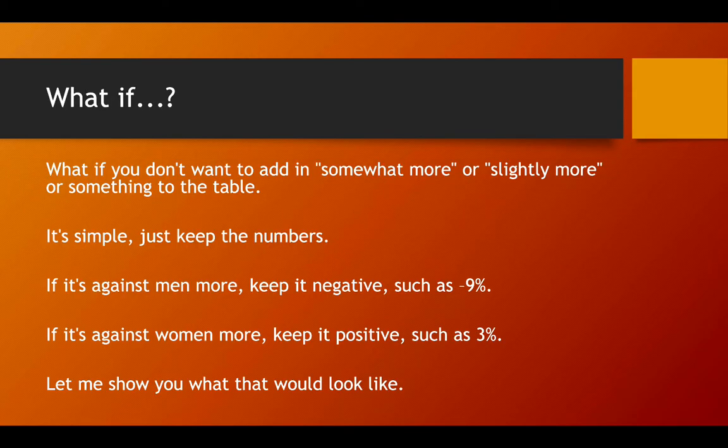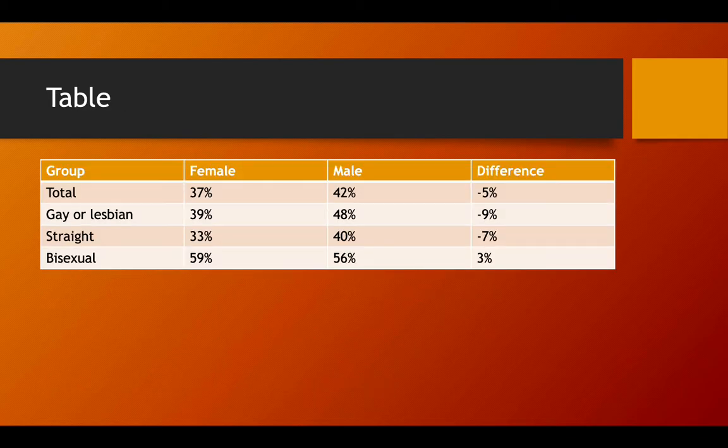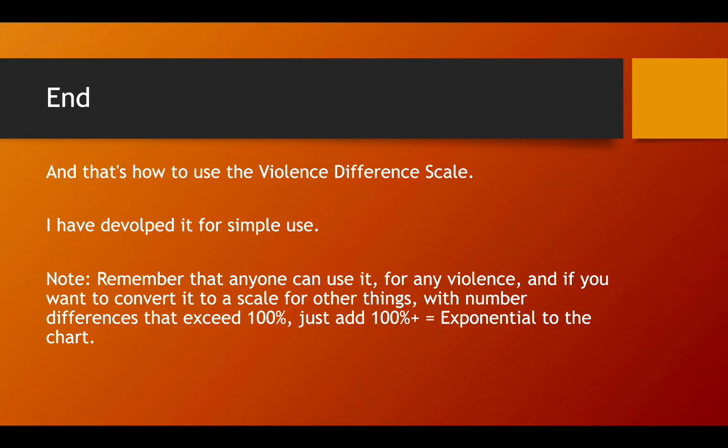What if you don't want to add in somewhat more, slightly more, something to the table? It's simple, just keep the numbers. If it's more against men, keep it negative, such as -9%. If it's against women more, keep it positive, such as 3%. Let me show you what that would look like. It would just be like -5%, -9%, -7%, and 3% for each group.